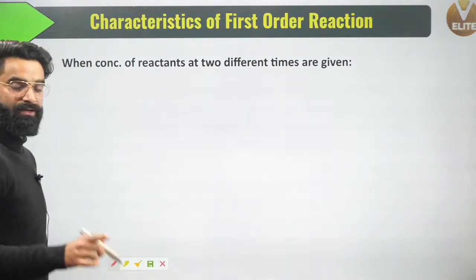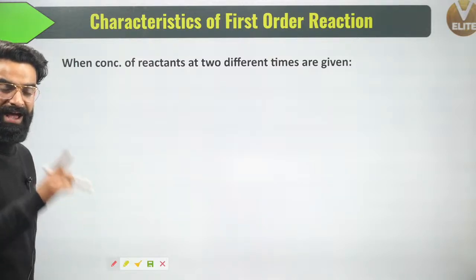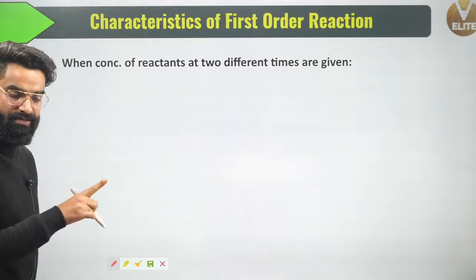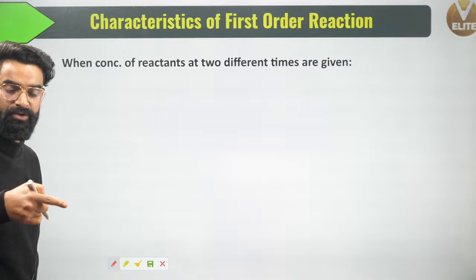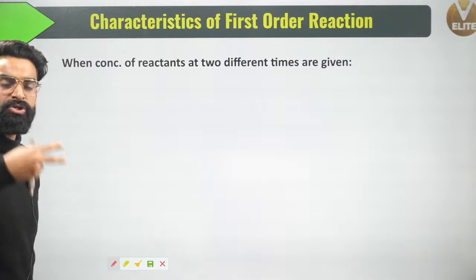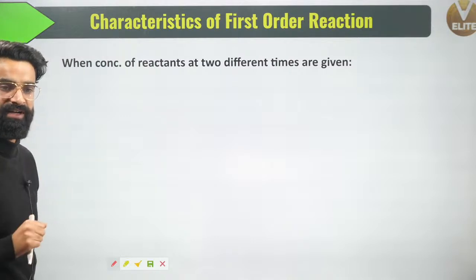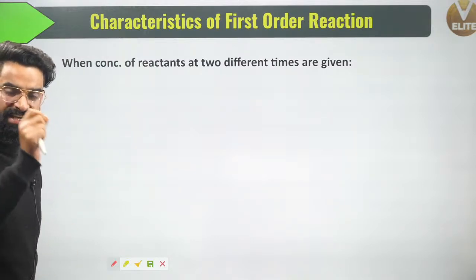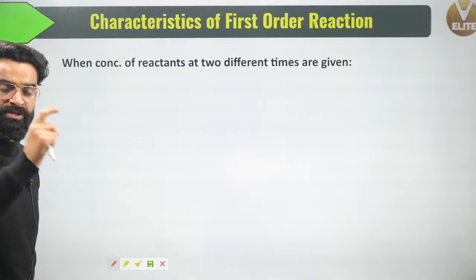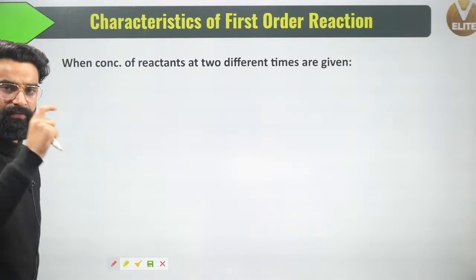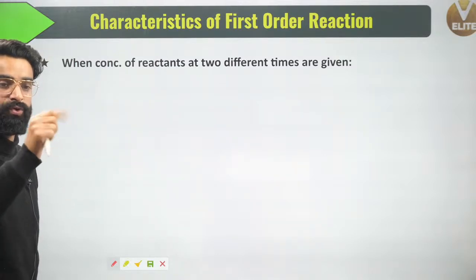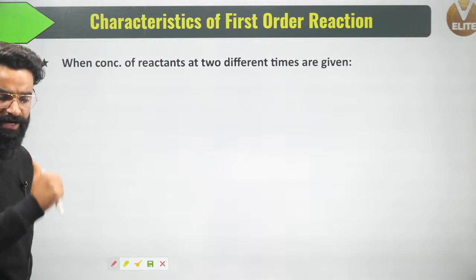I'm going to give you the expression of rate constant when two different concentrations of reactants are given to me at two different times. How is that going to be?